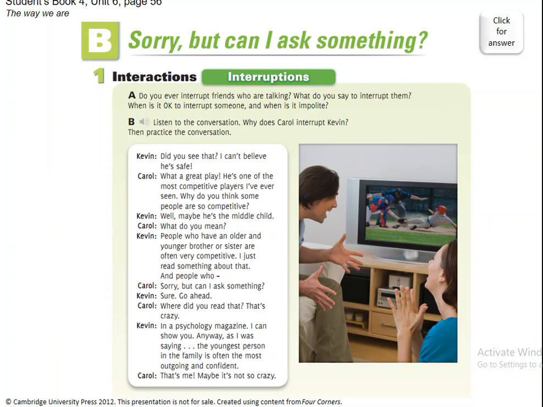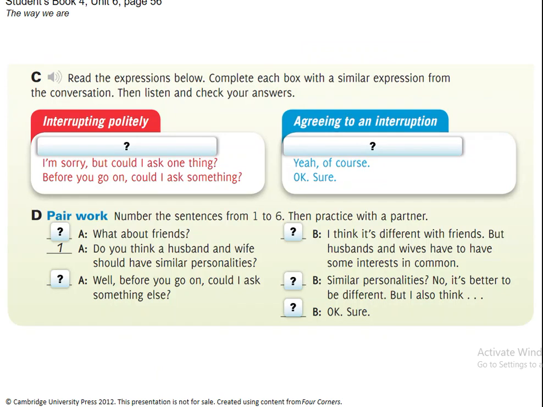Now, so this is a conversation between Kevin and Carol. The instructions, it's interruptions. No, that's part of the speech.